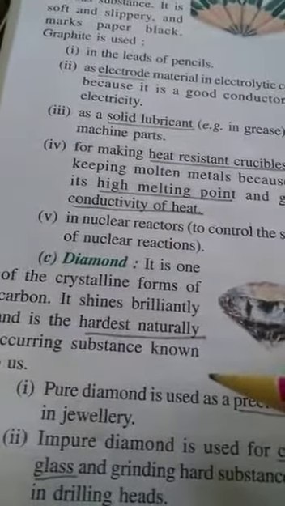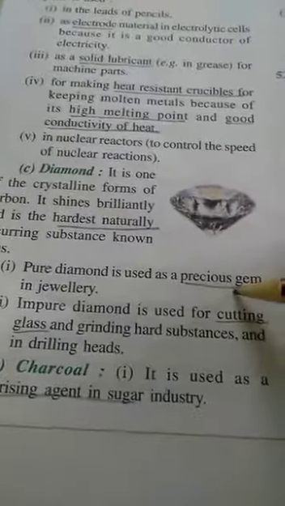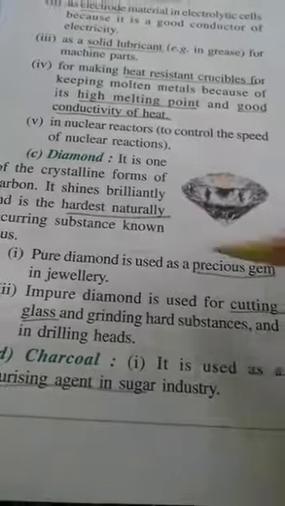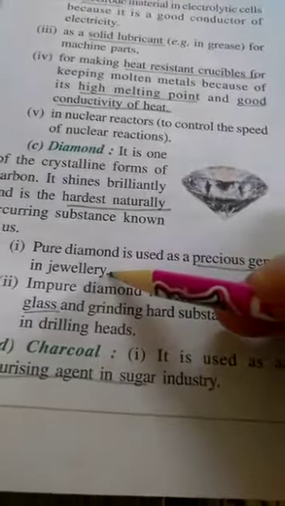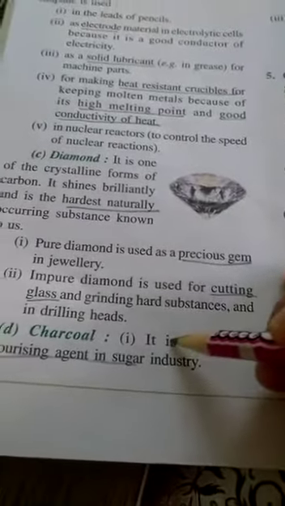Then comes diamond. We know that diamond is the hardest known substance. It is one of the precious gemstones. So it is used for making jewelry. And impure diamond is used for cutting glass.